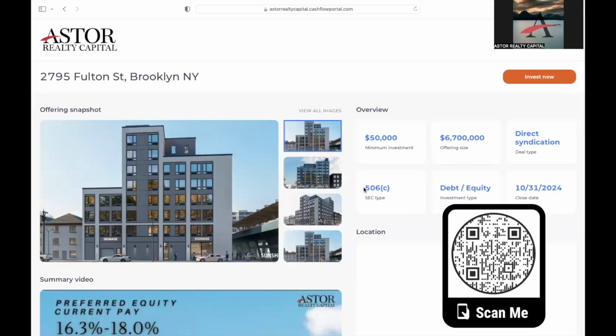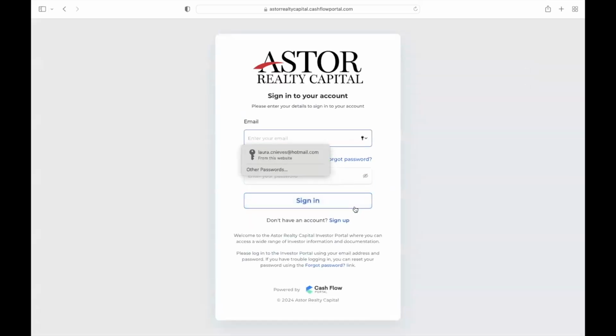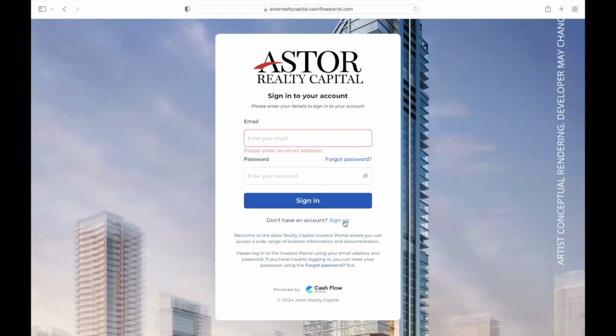So by now you would have received an email from me with a link that has taken you to our investor portal, and this is our deal page. So you can see here that we have the option to invest now or sign in. If you are an existing investor, I do ask that you click sign in. If you are a new investor, you can click invest now, and it will ask you to sign up